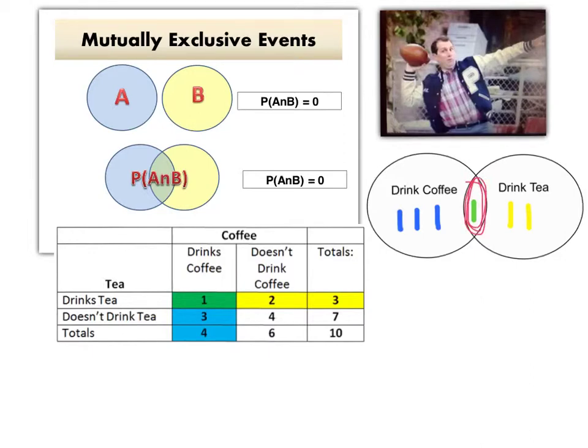The proof is in the fact that the probability of drinking coffee and tea does not equal 0, because it actually equals 0.1.